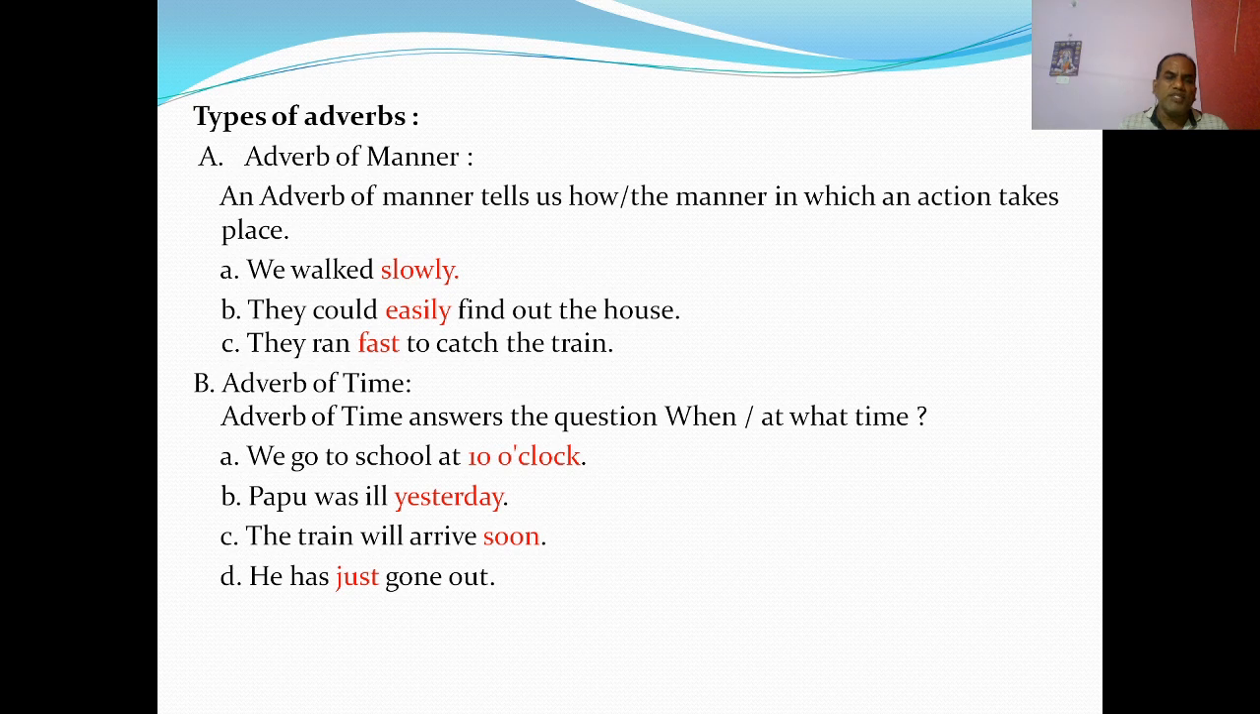Adverb of time: the adverb of time answers the question when or at what time. We go to school at 10 o'clock. Papu was ill yesterday. The train will arrive soon. He has just gone out. So 10 o'clock, yesterday, soon, just, these are the adverbs of time.